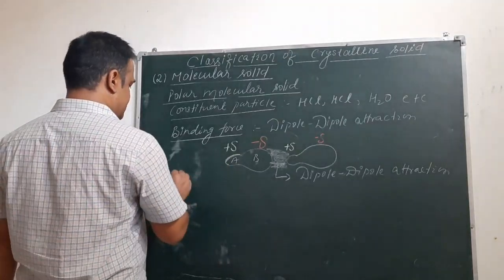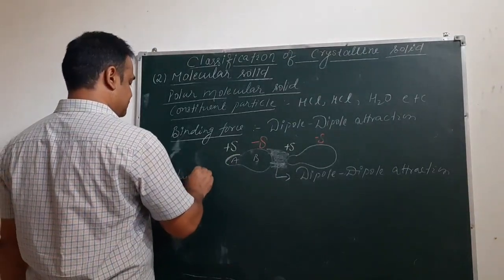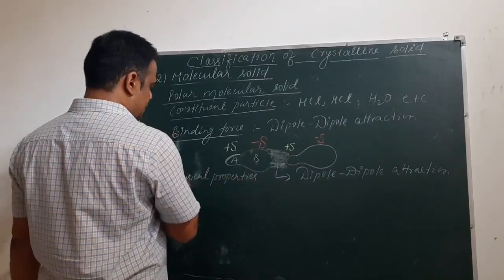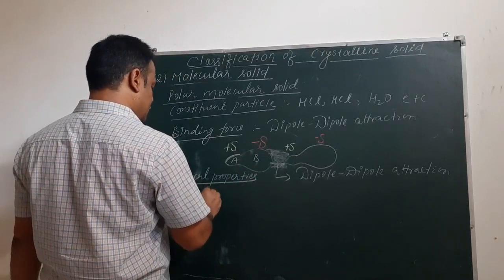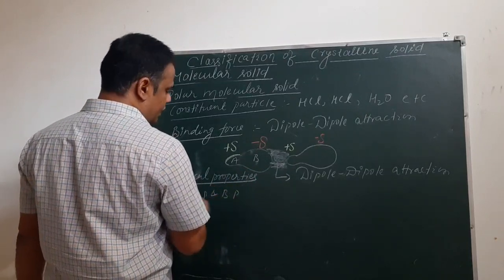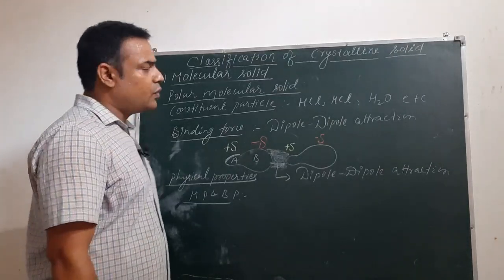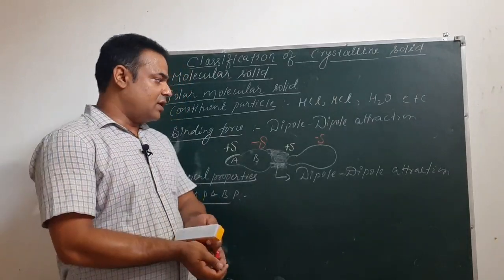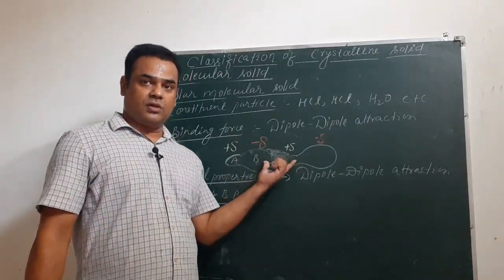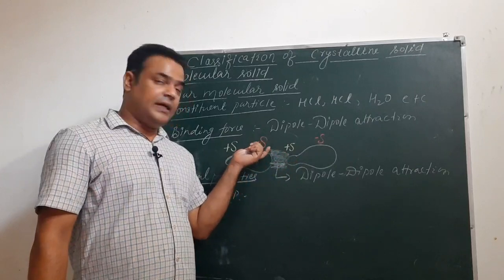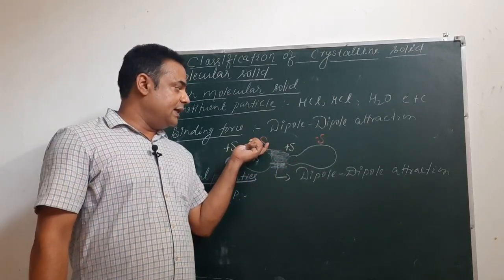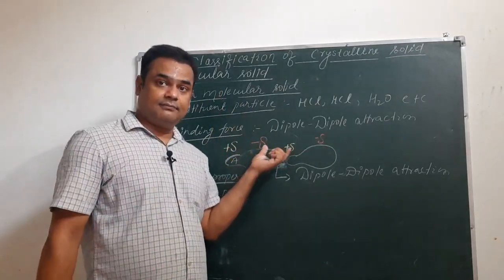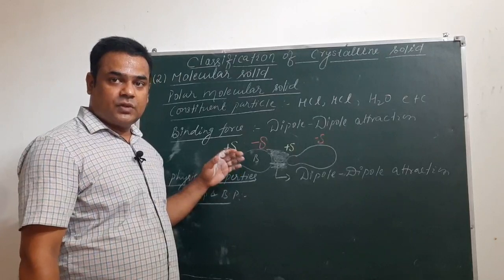Now if we talk about the physical properties, first melting and boiling point. Melting and boiling point will be higher than that of non-polar molecular solid but lesser than the ionic solid, because in ionic solid the attraction was more. Why was attraction more? If we see carefully, there full charge was there, not partial charge. Here you can see the charge is partial, but in case of ionic solid that charge was complete.